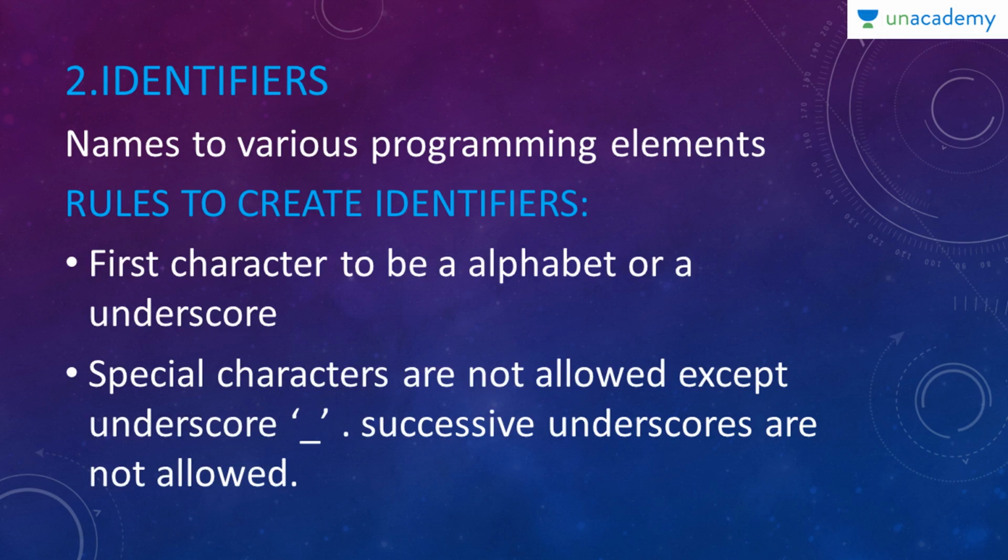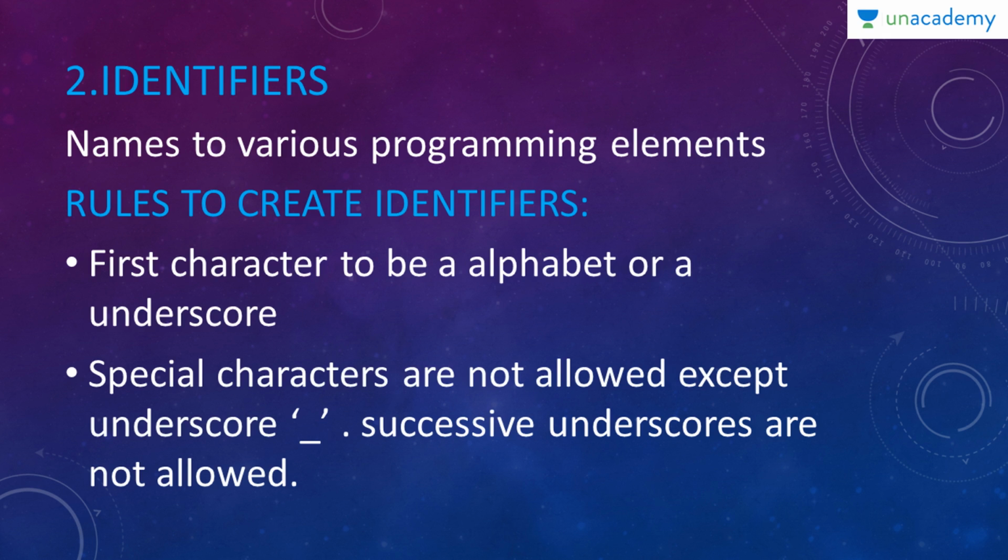Next C++ token is an identifier. Identifiers are the names given to various programming elements. So the name given to a programming element is called an identifier. We have a few rules to create an identifier. It's not that an identifier is randomly created. Let us go through the rules one by one. The first rule is the first character must be an alphabet or an underscore. Whenever you have an identifier, it should start with an alphabet or an underscore. It cannot start with special characters or white space or digits.